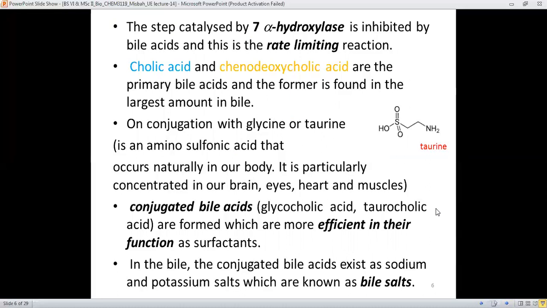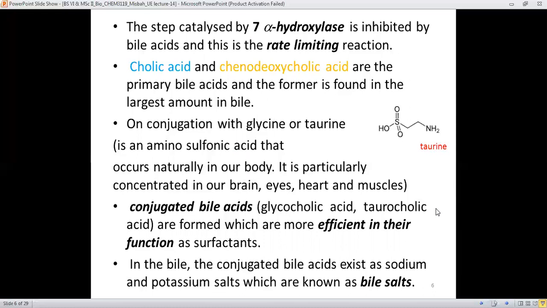These steps are catalyzed by 7 alpha hydroxylase, which is inhibited by the bile acids, and therefore it's the rate limiting reaction as well. In later slides we will also discuss the role of 7 alpha hydroxylase, how this enzyme is involved, and how malfunctioning of this enzyme controls the overall synthesis of bile acids.